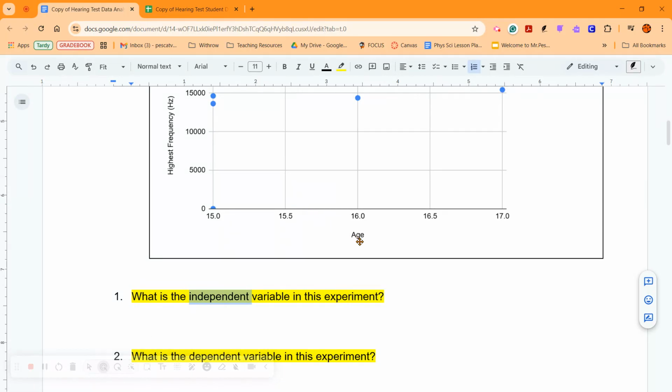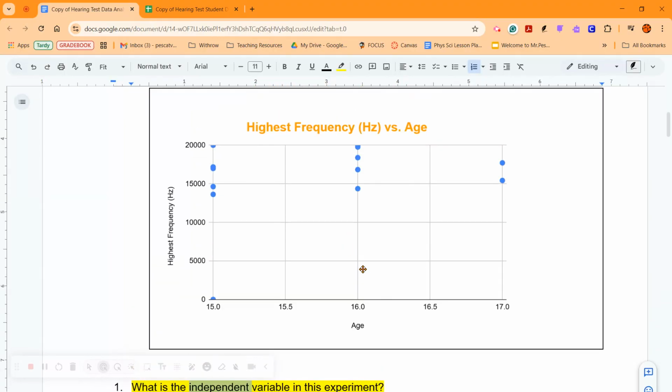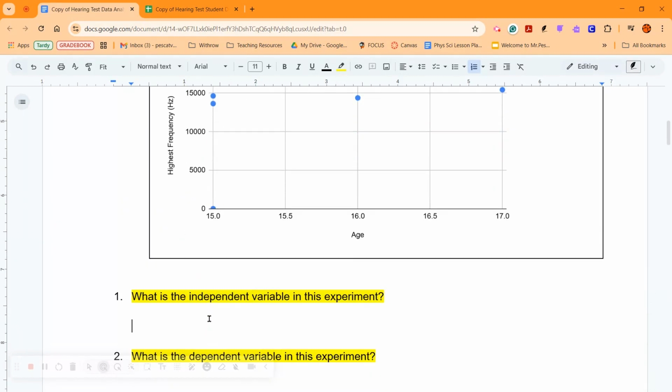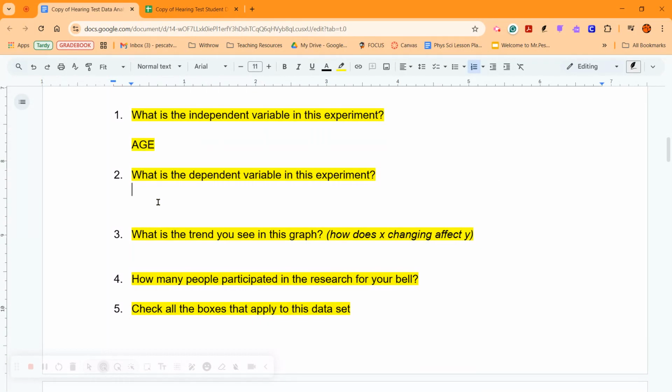So you've got to think, does age affect the frequency, or does the frequency you hear at determine how old you are? Okay. One of those makes more sense than the other. Okay. So age determines your frequency. So that means the independent variable would be age, and your dependent variable would be frequency.